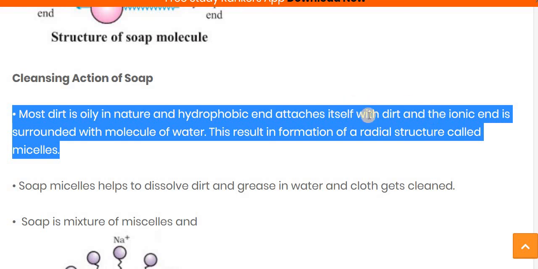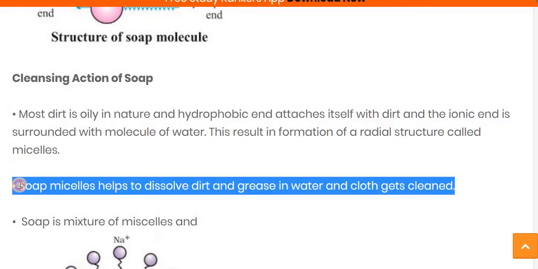Why? Because it's hydrophobic. And the ionic end is surrounded by the water molecules, which results in a radial structure called the micelle, and the micelles help to dissolve the dirt and grease present on the cloth.